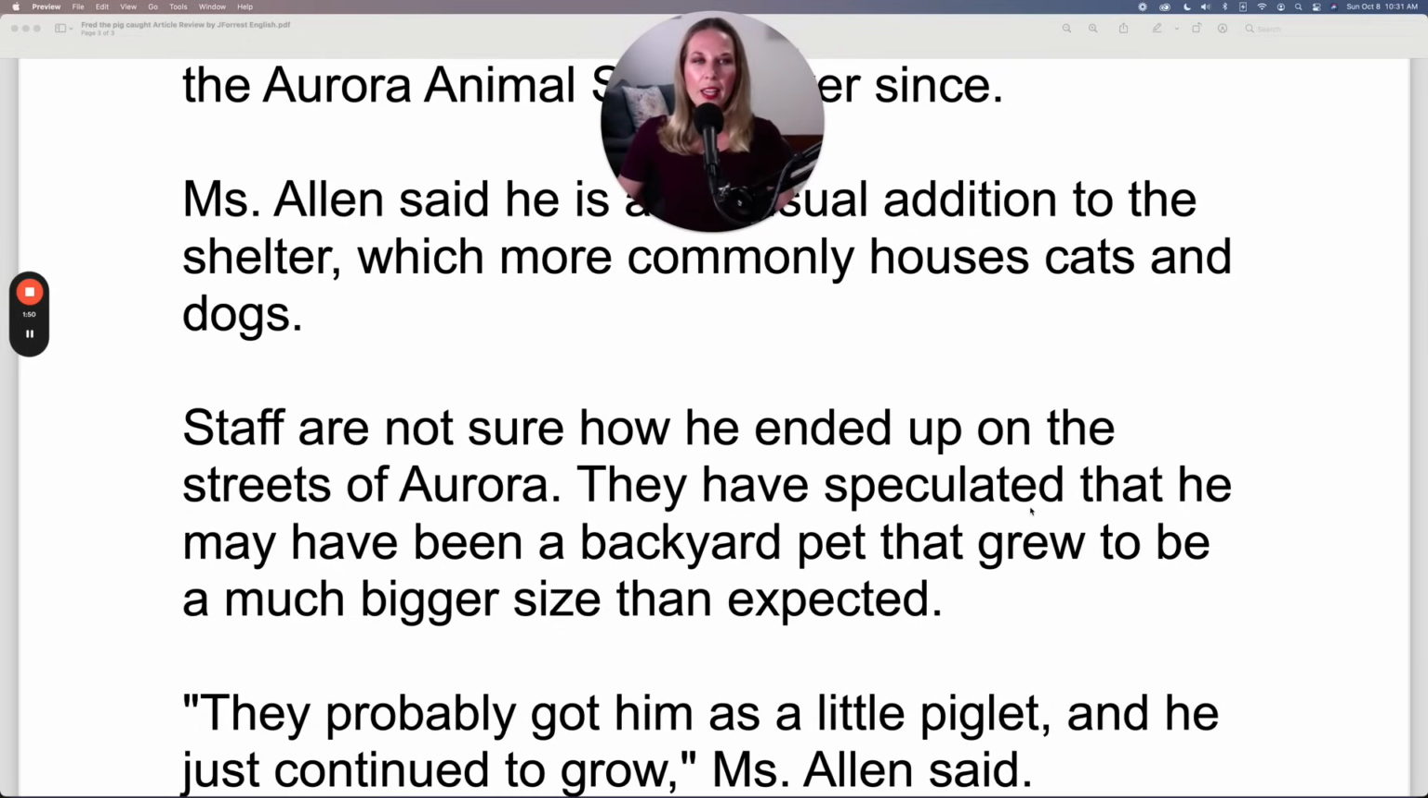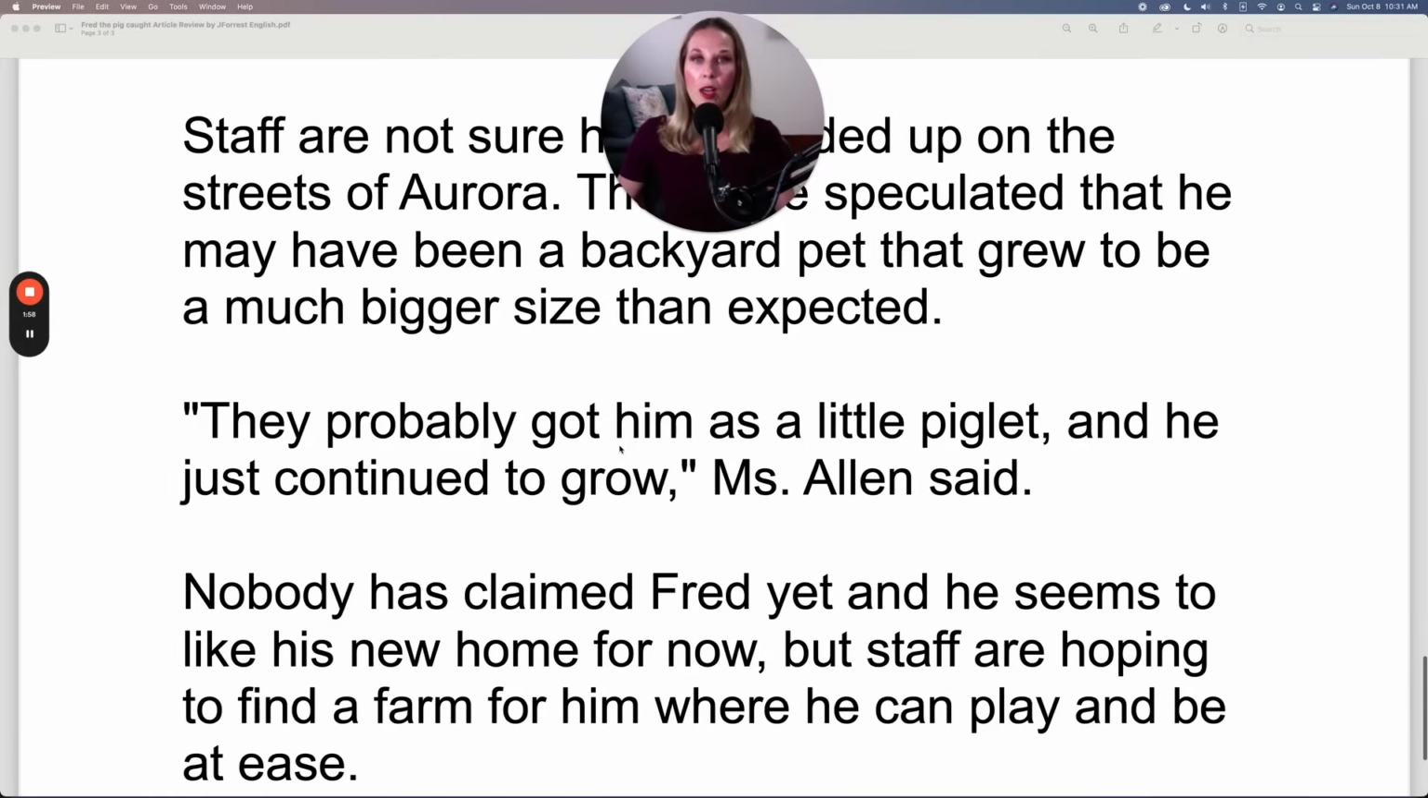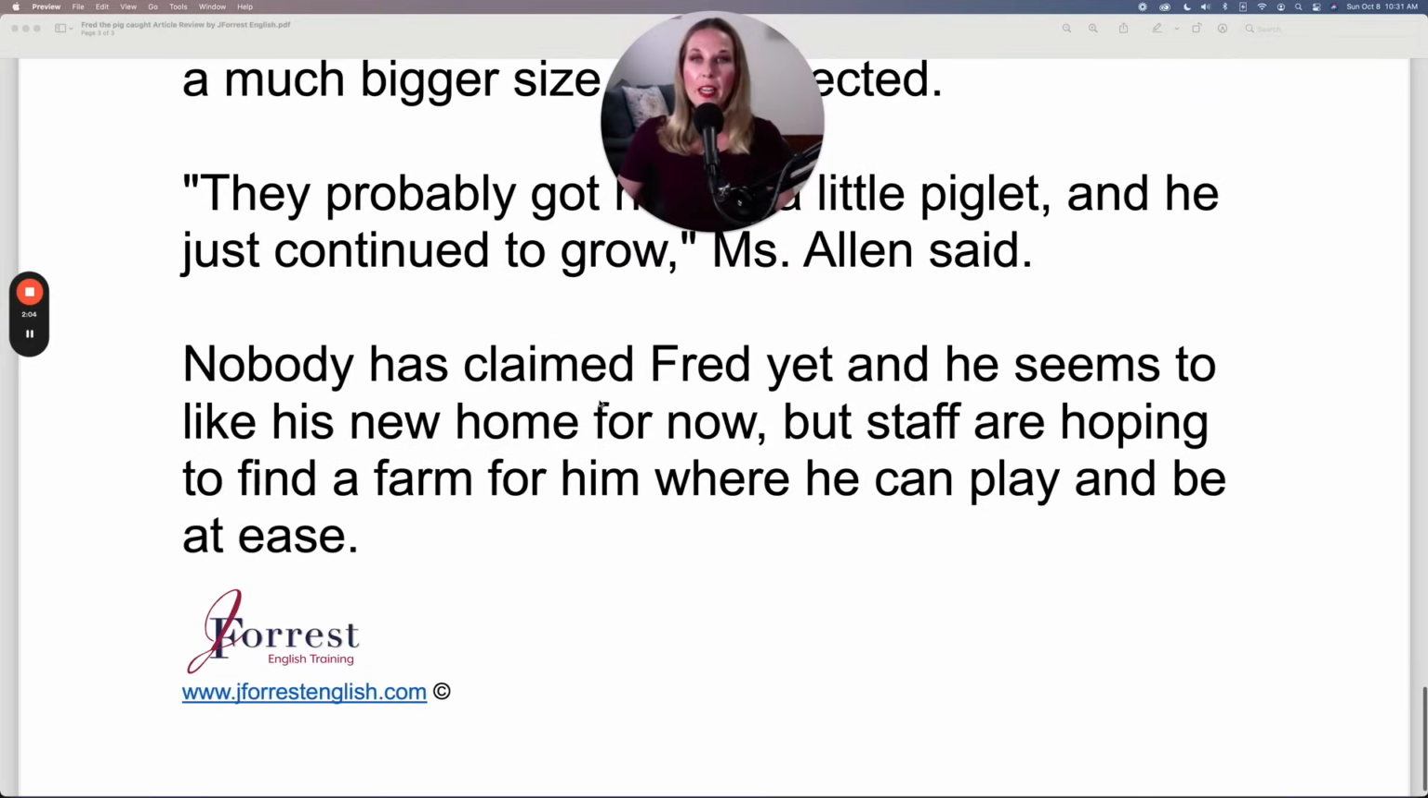They have speculated that he may have been a backyard pet that grew to be a much bigger size than expected. They probably got him as a little piglet, and he just continued to grow, Miss Allen said. Nobody has claimed Fred yet, and he seems to like his new home for now, but staff are hoping to find a farm for him where he can play and be at ease.